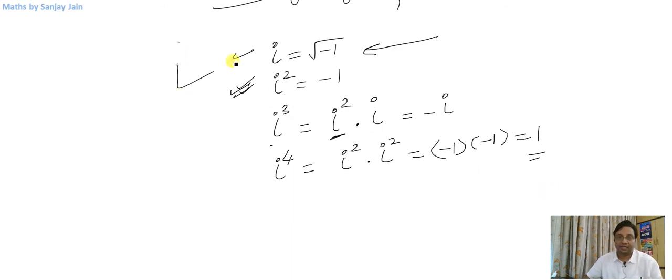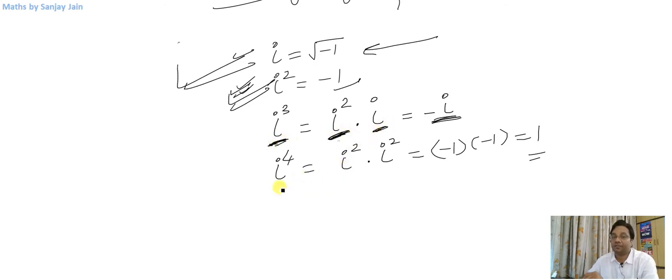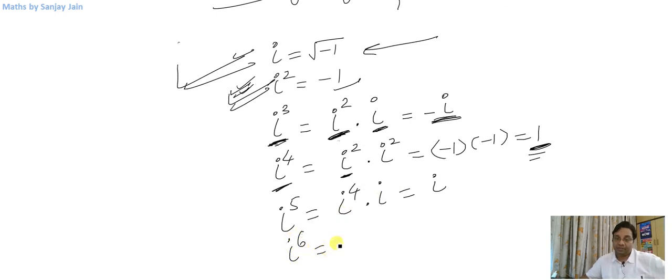Okay, so iota is an imaginary number. It is also known as the imaginary unit and is equal to square root of minus 1. So the square of iota is equal to minus 1 and the cube of iota is equal to minus iota, because iota cubed can be written as iota squared into iota, right? And iota raised to power 4 is equal to 1. Okay, so what will be iota raised to power 5? It will be equal to iota raised to power 4 into iota, that is iota. And what will be iota raised to power 6? It will be iota raised to power 4 into iota squared, because iota raised to power 4 is 1.